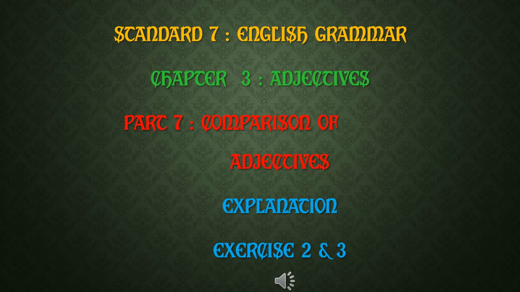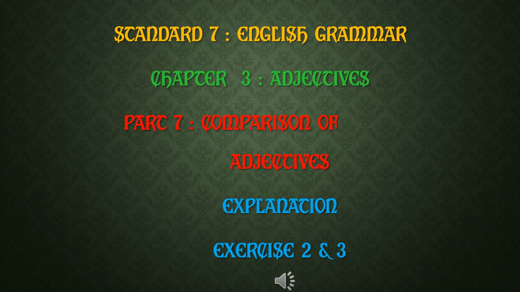Good morning to all. In this part, we are going to discuss comparison of adjectives. Before beginning, let us remember what we learned in the last part. In the last part, we learned about adjectives. An adjective is a word that tells us more about a noun.